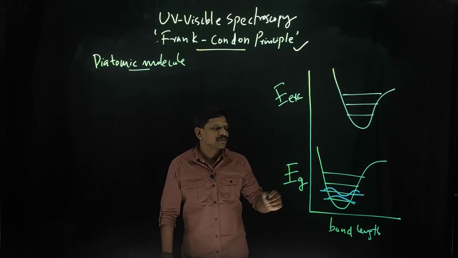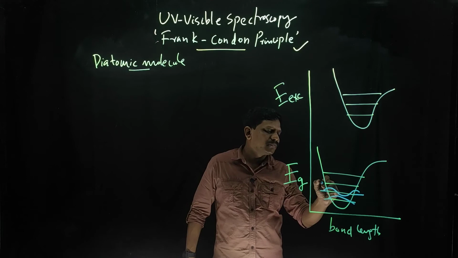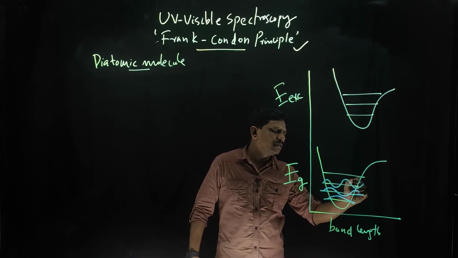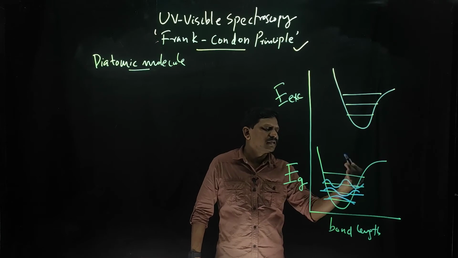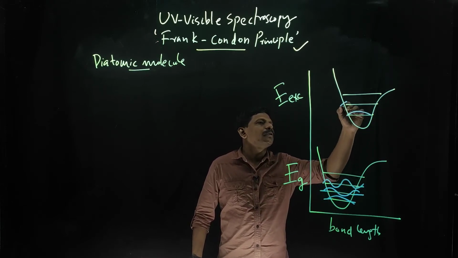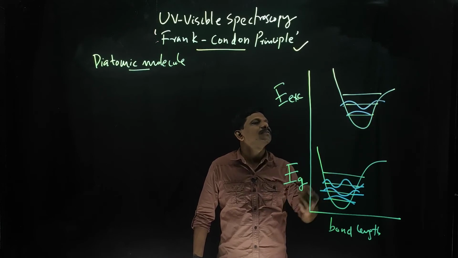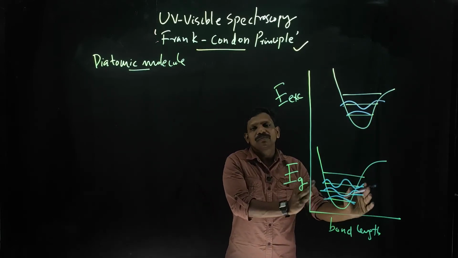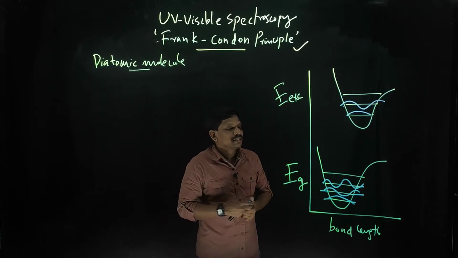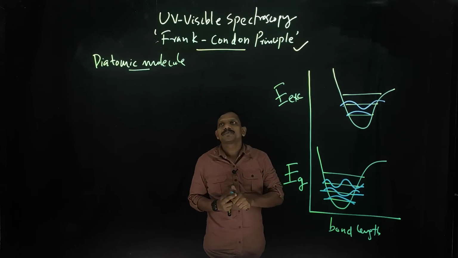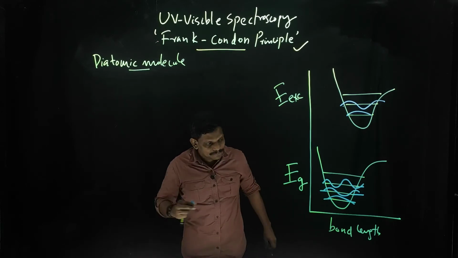That is known as the quantum tunneling effect. The next level you can see like this, and here also you can represent it like this. This is due to the tunneling phenomenon, quantum mechanical tunneling. So we can come back to our subject, the Franck-Condon principle.